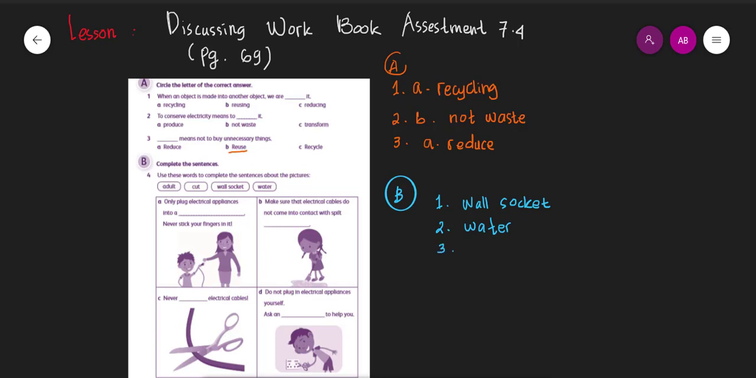Okay, how about number 3? Never cut electrical cables. Of course, we shouldn't cut the cables. Okay, what about number 4? Do not plug in electrical appliances yourself. Yes, you have to ask your parents or an adult to help you, so the answer will be adult. Okay, kids, that is the video for discussing the workbook assessment and also the student book summary and practice activity.